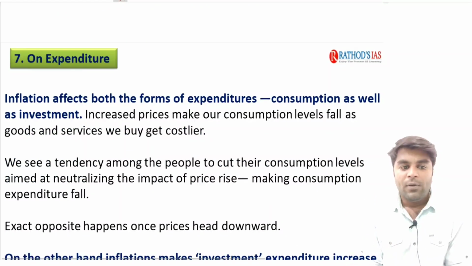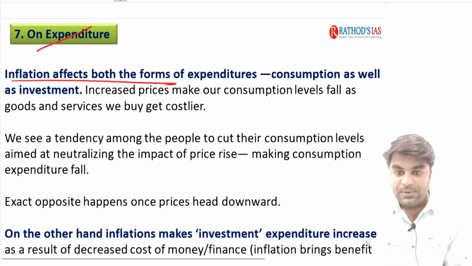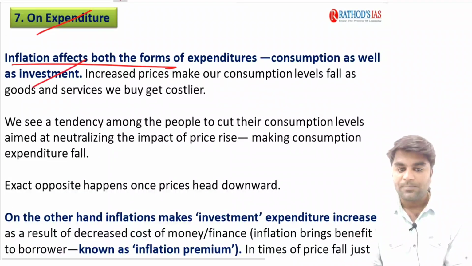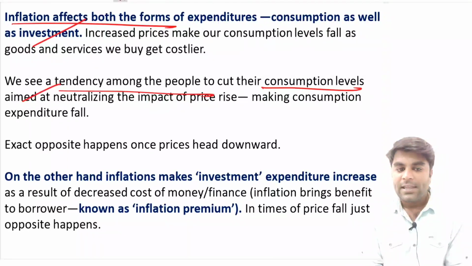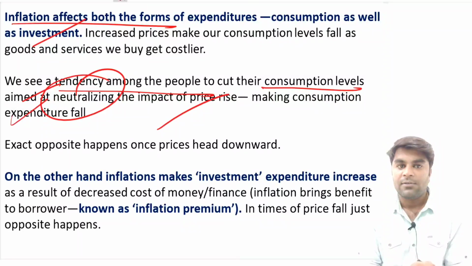Now, when we look at the effects of inflation on expenditure, inflation affects both forms of expenditure, consumption as well as investment. See, understand, we see a tendency among the people to cut their consumption levels aimed at neutralizing the impacts of the prices, making consumption expenditure fall. Now, what's the meaning of it? What's the meaning of consumption expenditure? It simply means the expenditure incurred by the people in order to consume goods and services is called consumption expenditure. Isn't it?